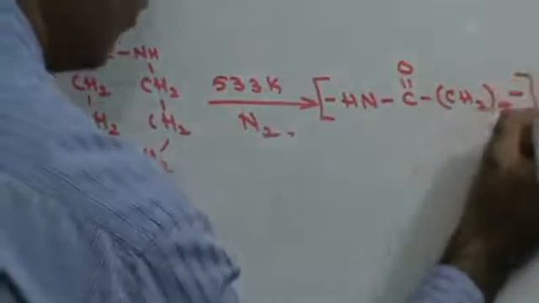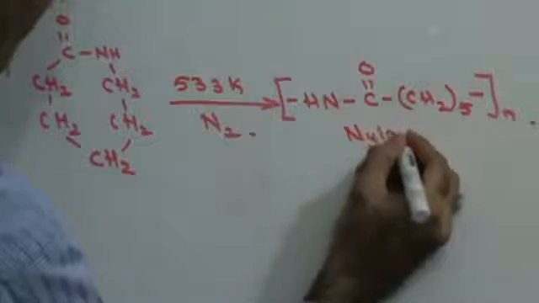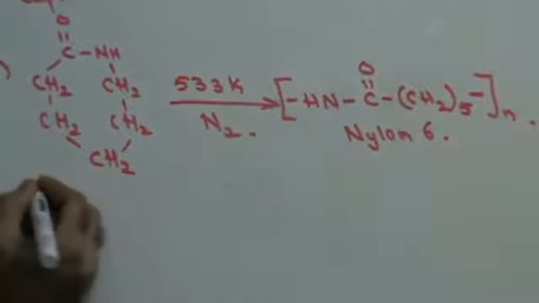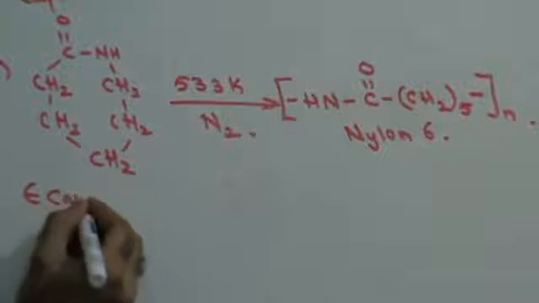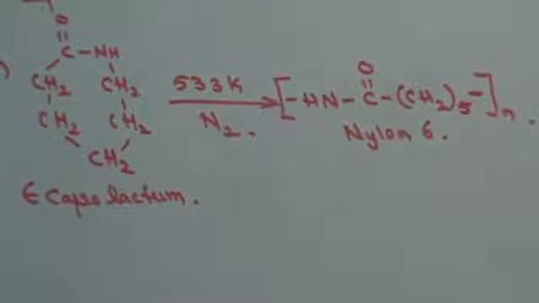I would have n number of such molecules, and this is your nylon 6. This is caprolactam. Right? Do we get this thing clear? So that's how nylon 6 is prepared.